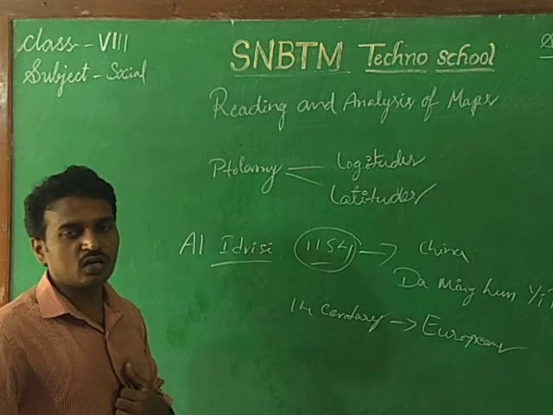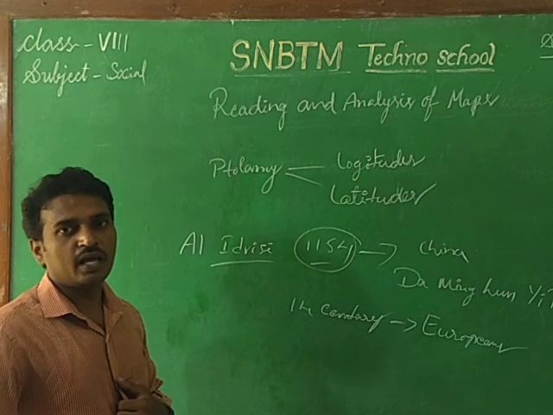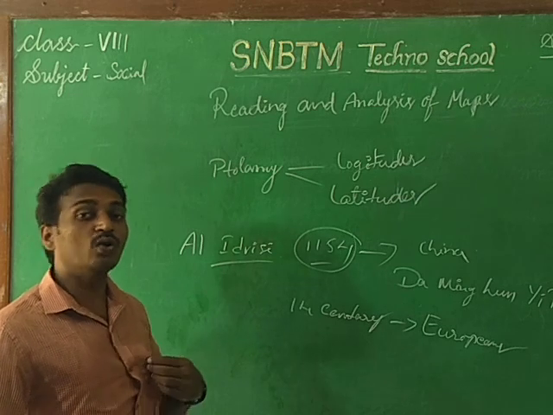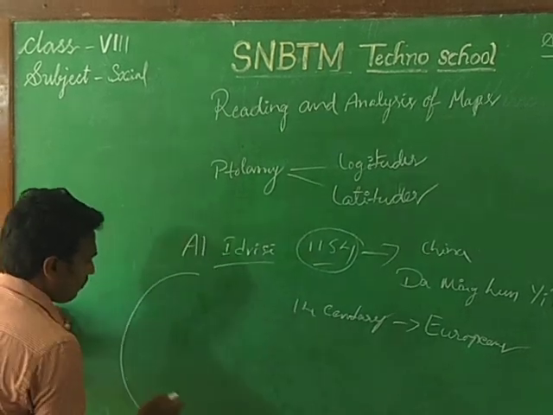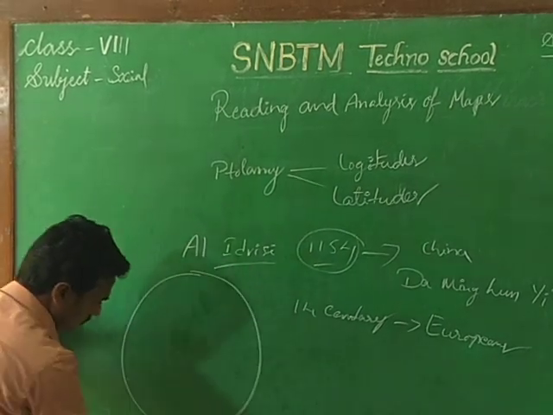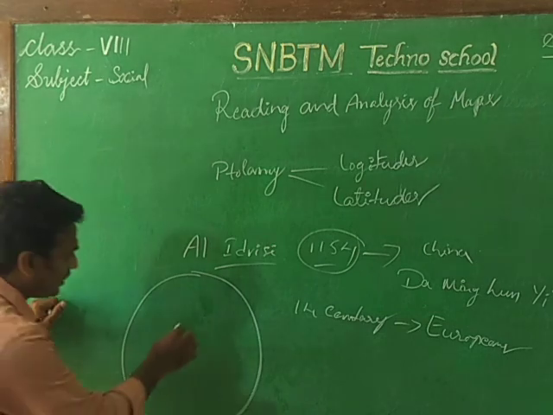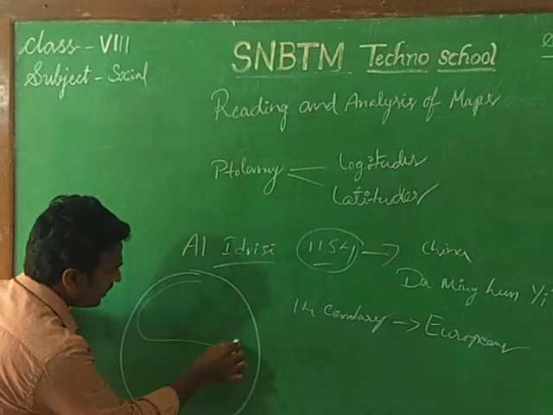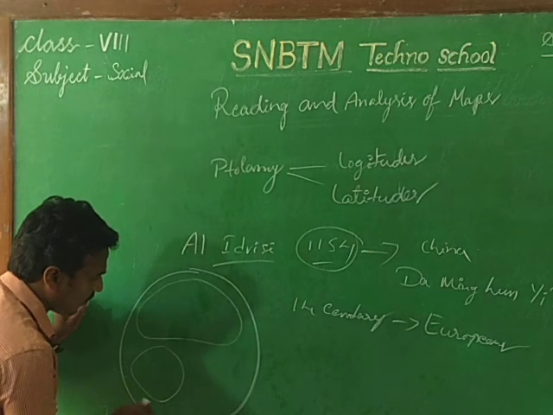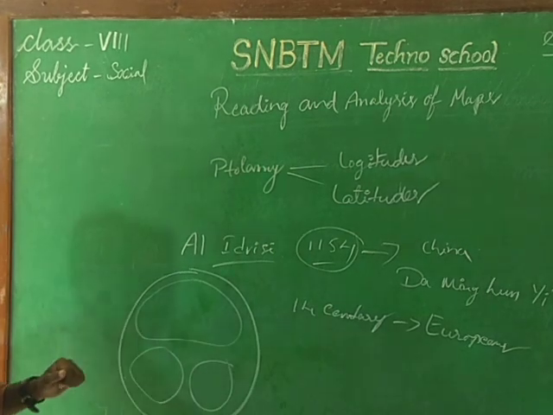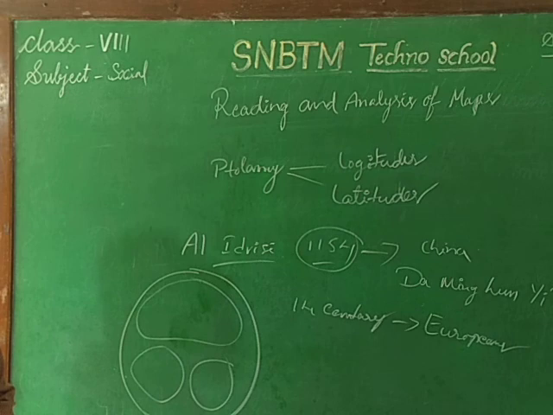And one more thing: they considered this as the Asian continent, this as the European continent, and this as the African continent. In this way they prepared the map.